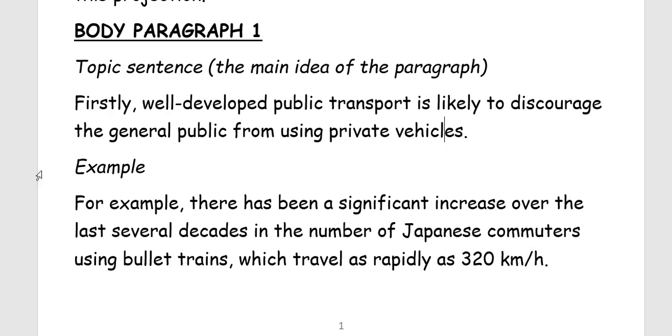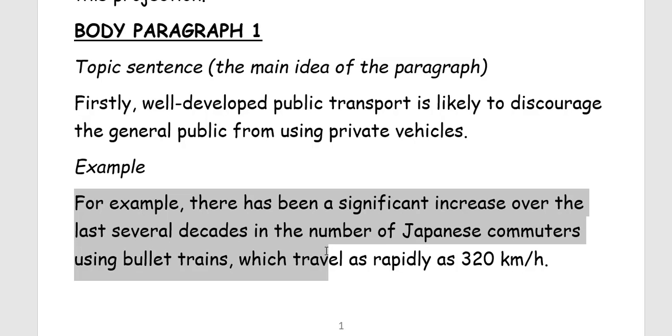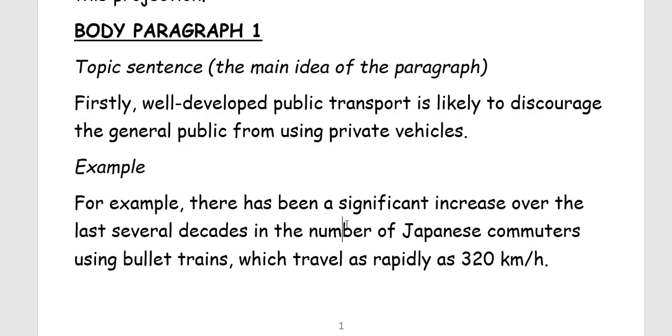Okay, next we need to provide one specific example. So for example, there has been a significant increase over the last several decades in the number of Japanese commuters using bullet trains, which travel as rapidly as 320 kilometers per hour. So here we need to be very specific. I'm using the present perfect because the keywords are over the last several decades. Okay, so be very specific and explain where the situation takes place.